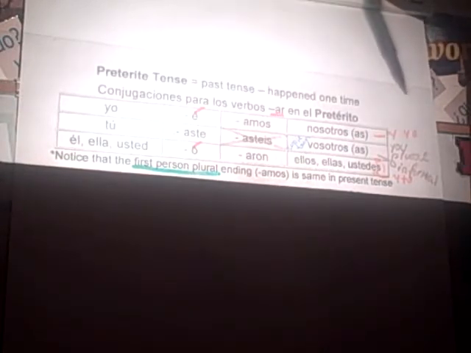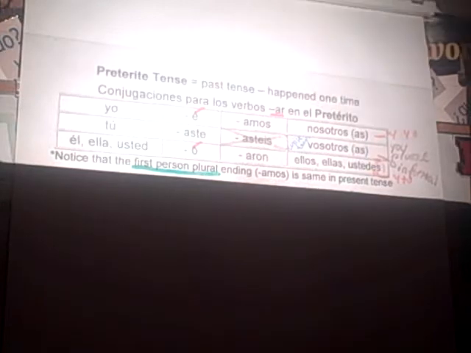All right. Also a little note about the first person plural, which is a fancy word for what? Fancy grammar terminology for, right, nosotros. The AMOS is the same in the present tense and preterite. Okay, just happens to be, so use context clues to let you know the difference. Okay. All right, so that's AR.